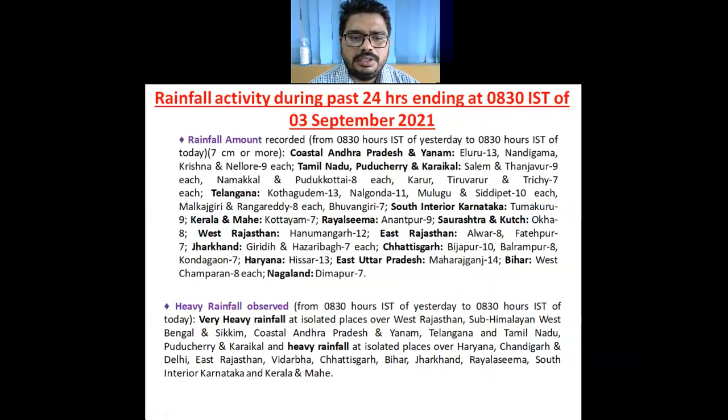So we can see that this very heavy rainfall at isolated places over West Rajasthan, Sub-Himalayan West Bengal, coastal Andhra Pradesh and Telangana and Tamil Nadu areas, and heavy rainfall has been realized over Haryana, East Rajasthan, Vidarbha, Chhattisgarh, Bihar, Jharkhand, Rayalaseema, South Central Karnataka and Kerala and Mahe. As far as this quantitative values are concerned, here we have listed 7 centimeter or more. You can see this.